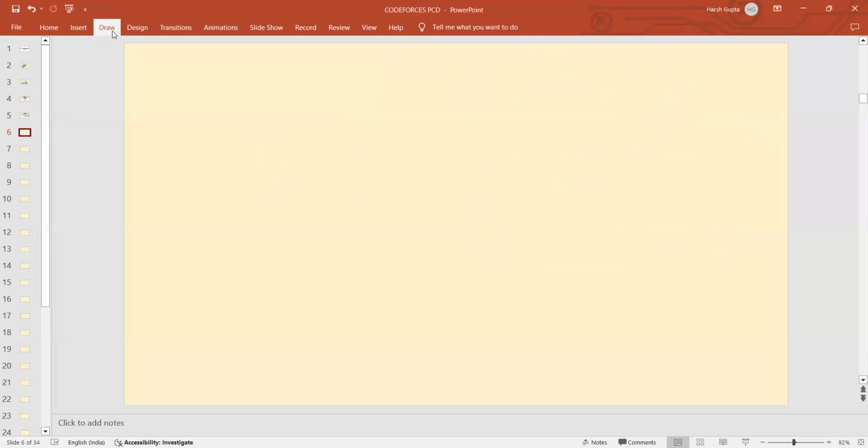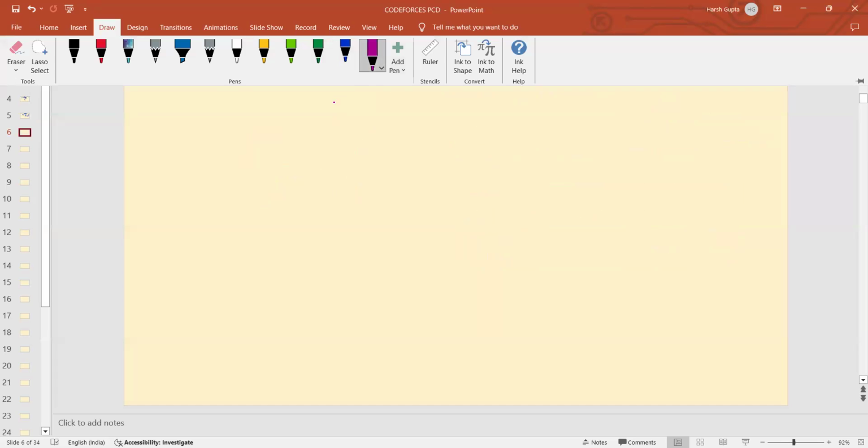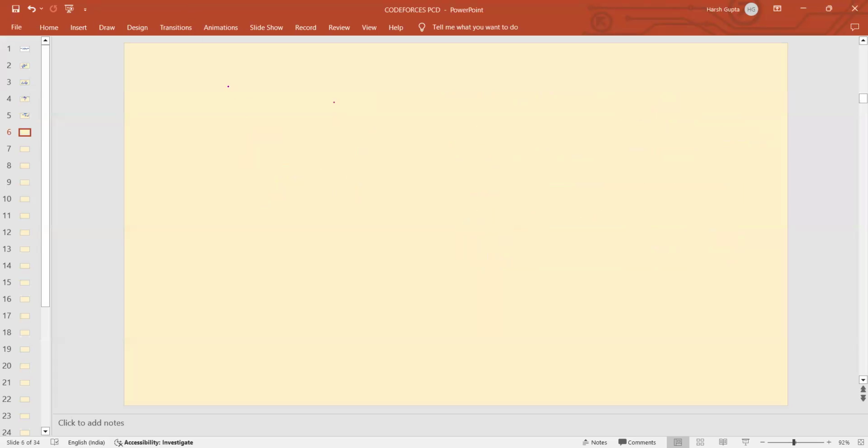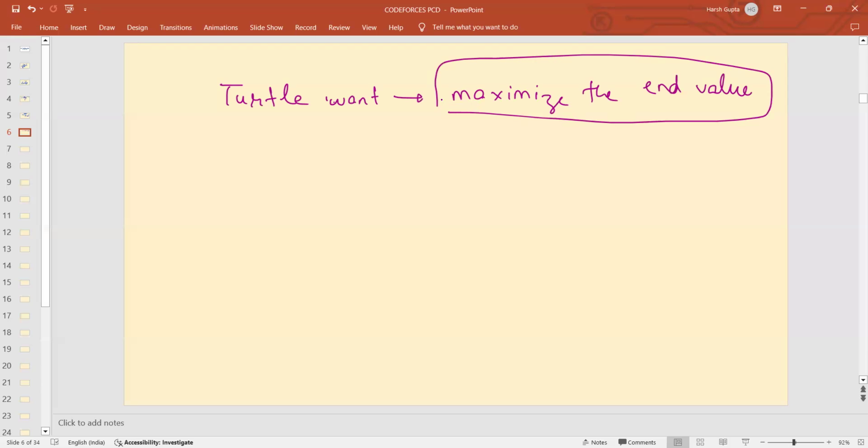This was actually an easy problem if you understand how things are working. Just observe one thing. What does Turtle want? Turtle wants to maximize the end value. So if it wants to maximize the end value, what will Turtle do? Turtle will remove the minimum value from the sequence. Do you agree?